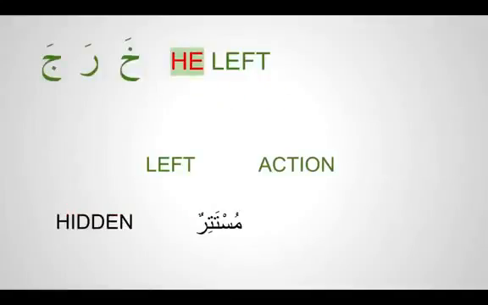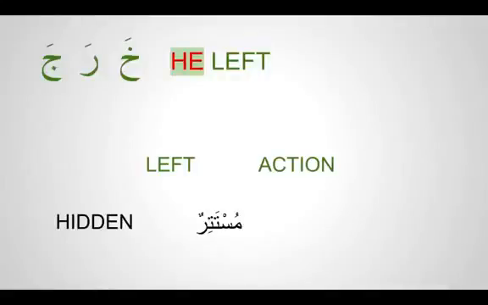In English, let's see how many letters are used in making a word that describes an action. For example, if I tell you he ate, there are 3 letters, A-T-E. He left, there are 4 letters, L-E-F-T. He wrote, there are 5 letters. The list goes on. There are a number of letters which come together to form a word, and it can be 2, 3, 4, 5, as many.